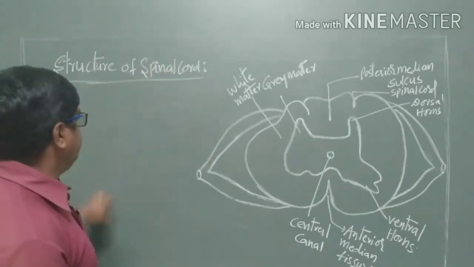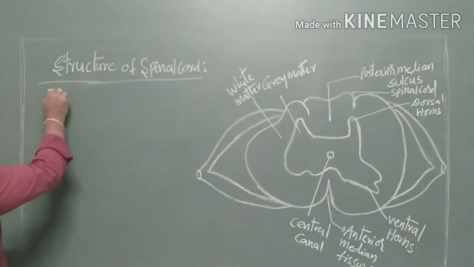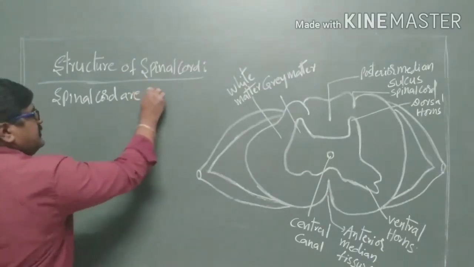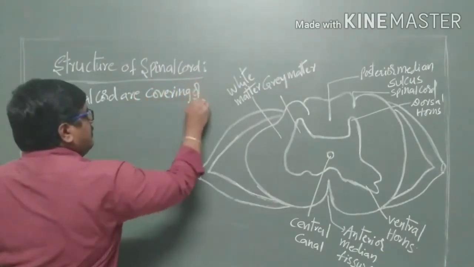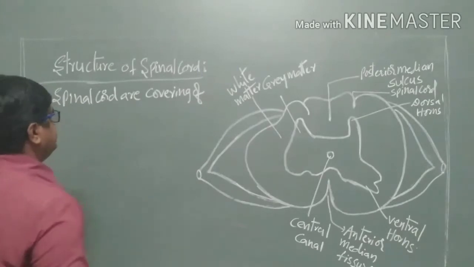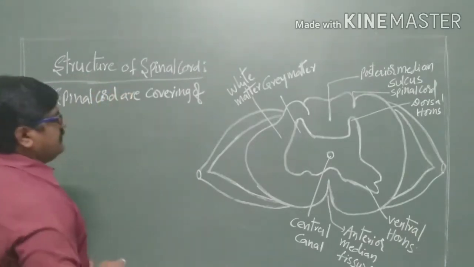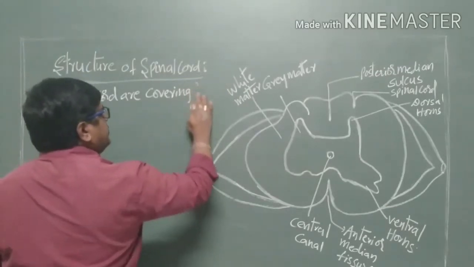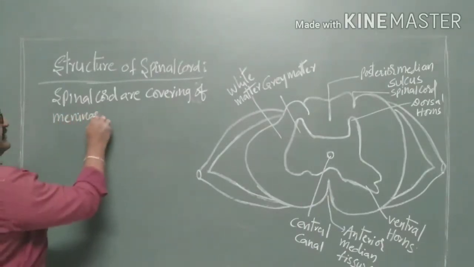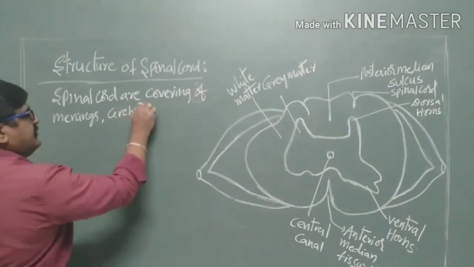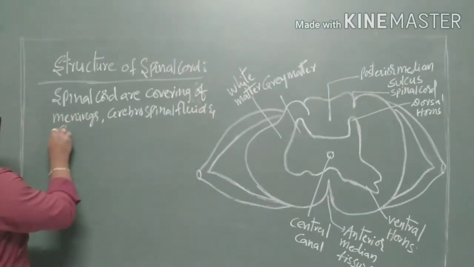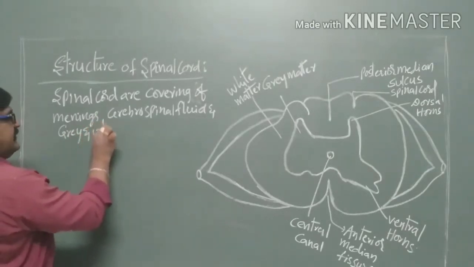So here, how the brain is covered by three coverings, the spinal cord is also covered by three membranes or three structures: the covering of meninges, cerebrospinal fluid, and also the gray and the white matter.